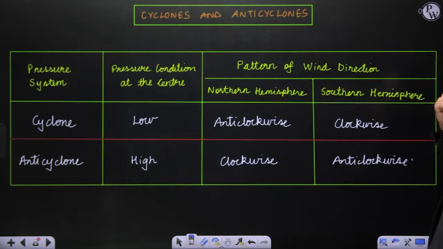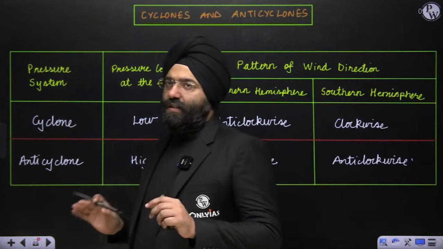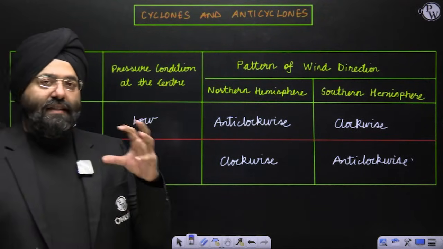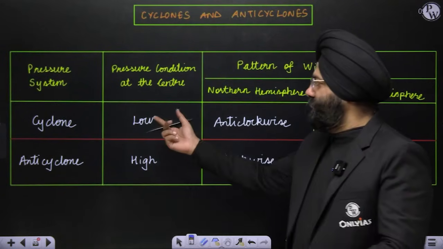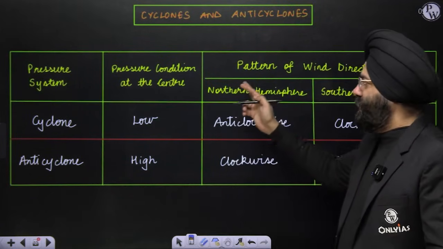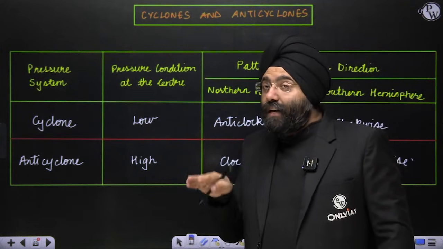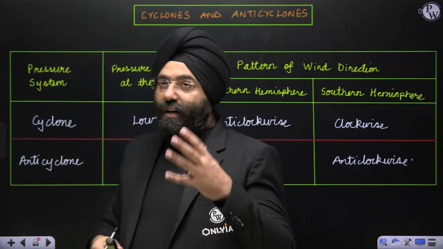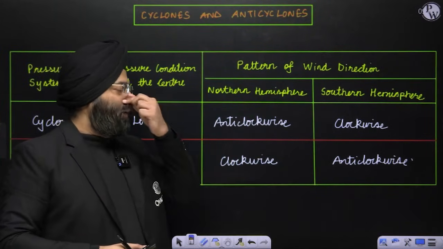Okay, let's come to the next topic, that is cyclones and anticyclones. Now see, please understand this is a diagram that you should always remember. What are cyclones? Cyclones are low pressure systems, right? Low pressure systems where the movement is taking place anti-clockwise in the northern hemisphere and clockwise in the southern hemisphere. Anticyclones are the opposite of that. Anticyclones are high pressure systems where the pattern of wind movement is clockwise in the northern hemisphere and anti-clockwise in the southern hemisphere.